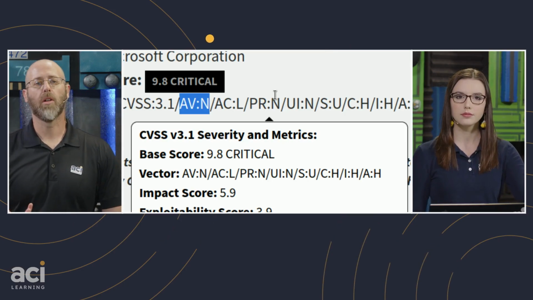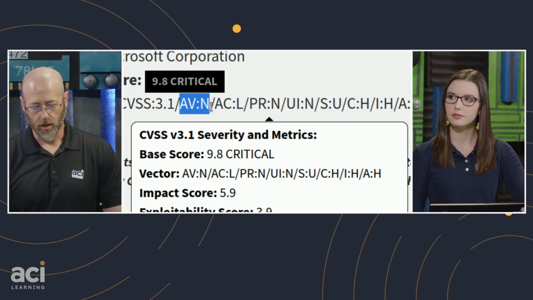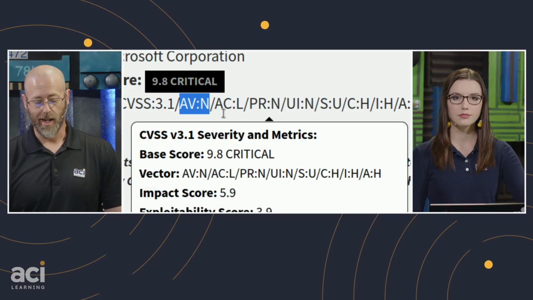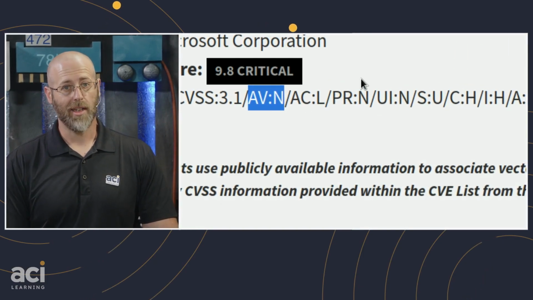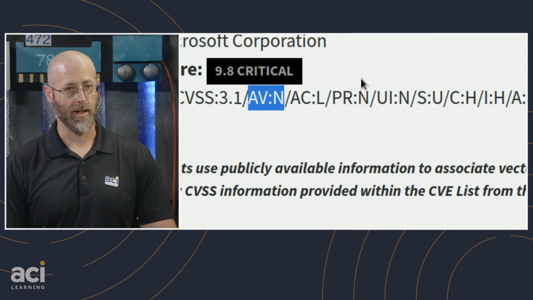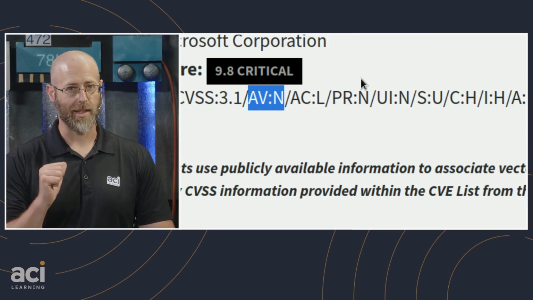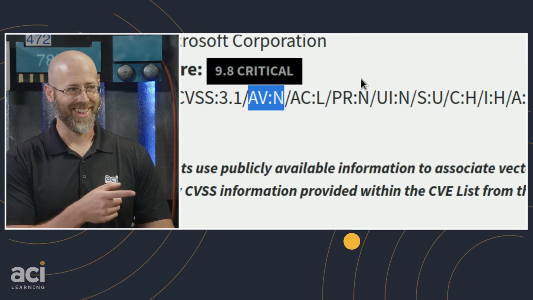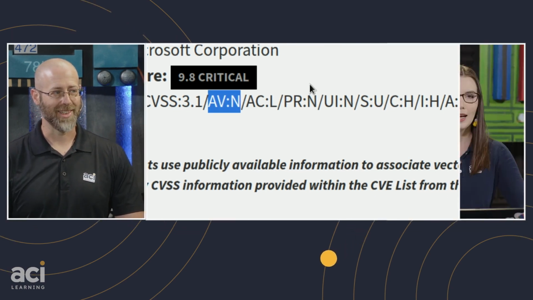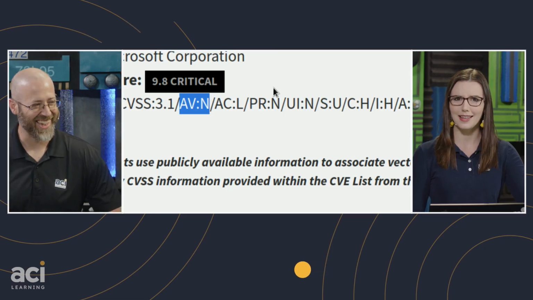That will help you go, okay, if AV is N and AC is L, that's probably where the start of this whole 9.8 business is coming from. I know what that means, but if you don't, please ask me what this means. Yeah, definitely.